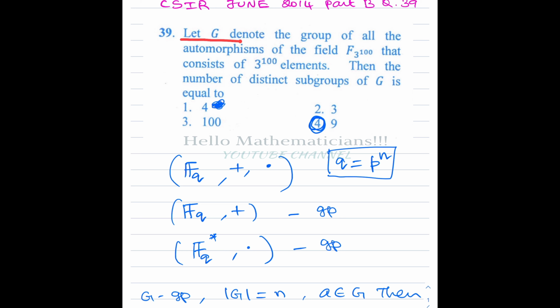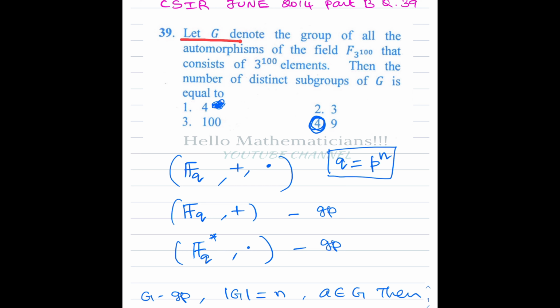Then, the number of distinct subgroups of G, how many of them are there? So basically we want to tell how many distinct subgroups there are for the automorphism group of this finite field F 3 power 100. So let's go step by step through this problem.